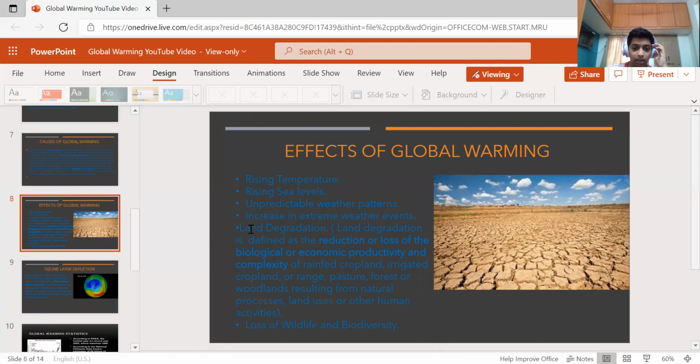Unpredictable weather patterns, increase in extreme weather events, land degradation. Land degradation is defined as a reduction or loss of biological and economic productivity and complexity of rain-fed cropland, irrigated cropland, range, pasture, forest, or woodlands, resulting from natural processes, land uses, or other human activities. Loss of wildlife and biodiversity. When a forest catches fire and it continues, animals and trees die, resulting in air pollution.